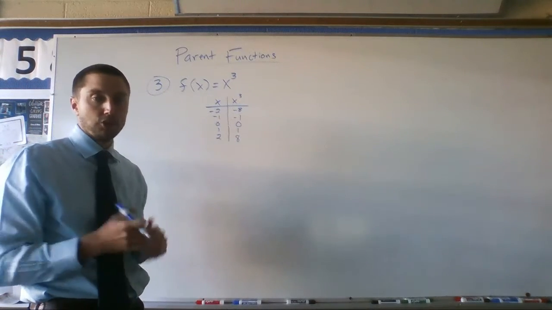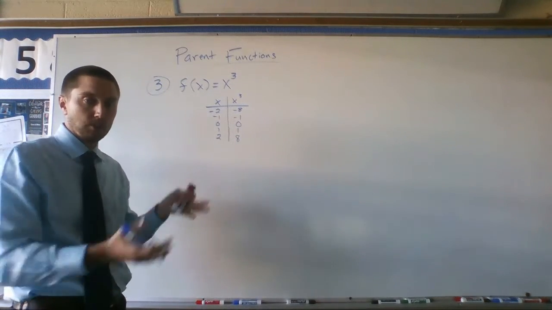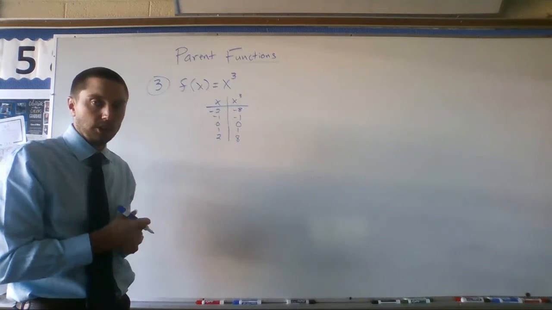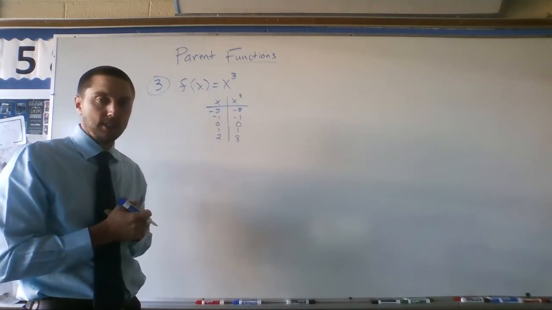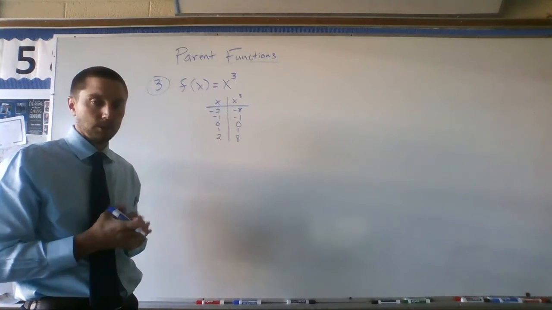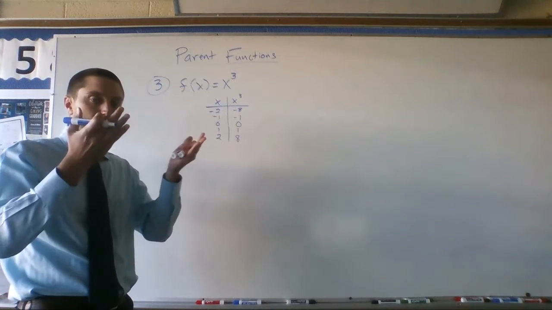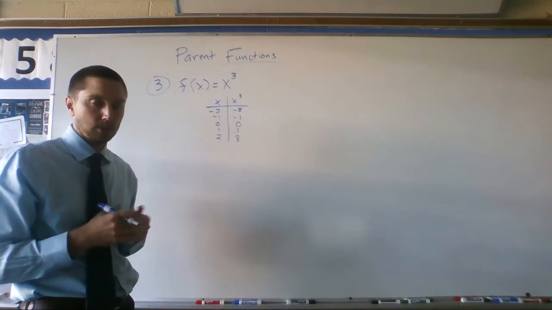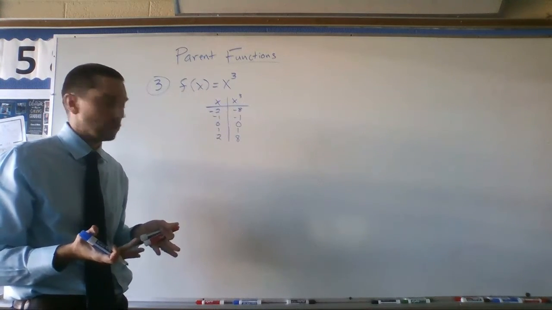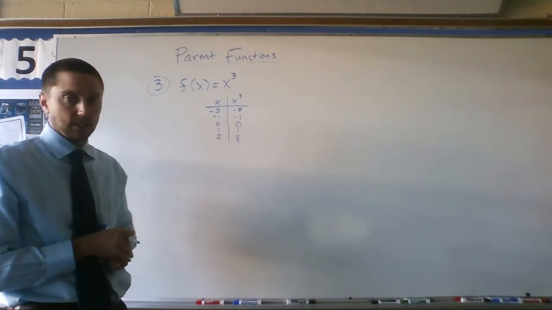This is going to be different than our quadratics because we can have negative outputs. If we talk about domain and range, if you look back at your quadratic, your range was anything greater than or equal to 0. So 0 was okay, and everything positive was okay, but there's no negative numbers in your range. We can see that that's not the case here.